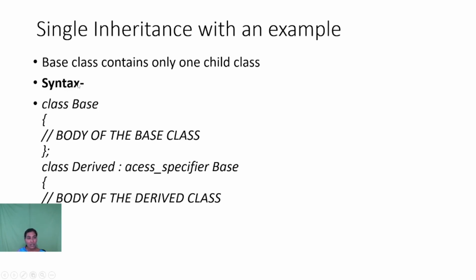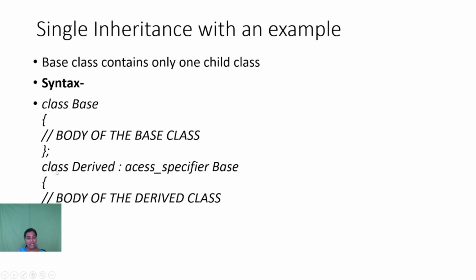So the syntax for deriving a single inheritance is, first of all, we define the base class. For defining a base class, we just use the keyword class, followed by the base class name, then an open bracket. This is the body of the base class, within which we can write the statements for the base class. After the body is finished, we end the bracket with a semicolon.